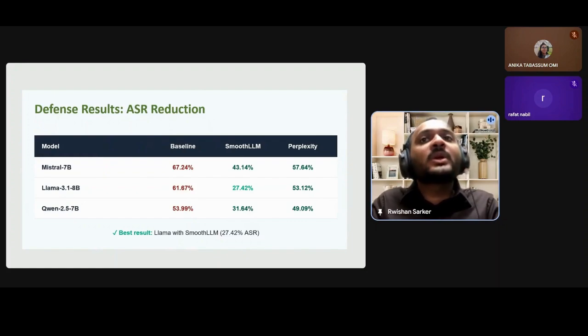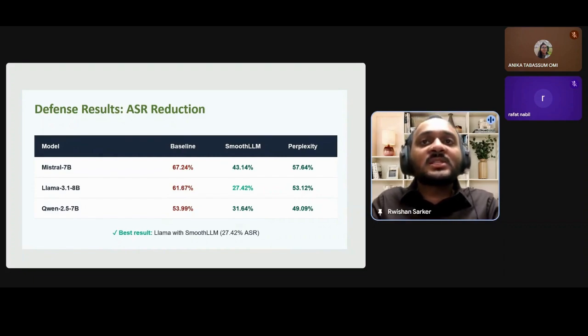On Llama 3.1 8B, the baseline ASR is 61.67%, and SmoothLLM reduces this to 27.42%, a massive reduction, and PerplexityFilter reduces the baseline ASR to 53.12%. On Qwen 2.5 7B, the baseline ASR was 54%. SmoothLLM reduces this to 31.64%, and PerplexityFilter reduces this to 49.09%.